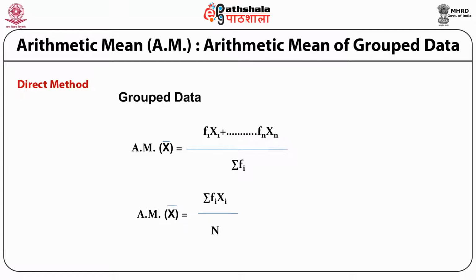So product is fn multiplied by xn. So we sum these values from f1x1 to fnxn. This is known as summation fi xi. And we divide the sum by the sum of frequency, which is capital N. Summation fi equal to N.